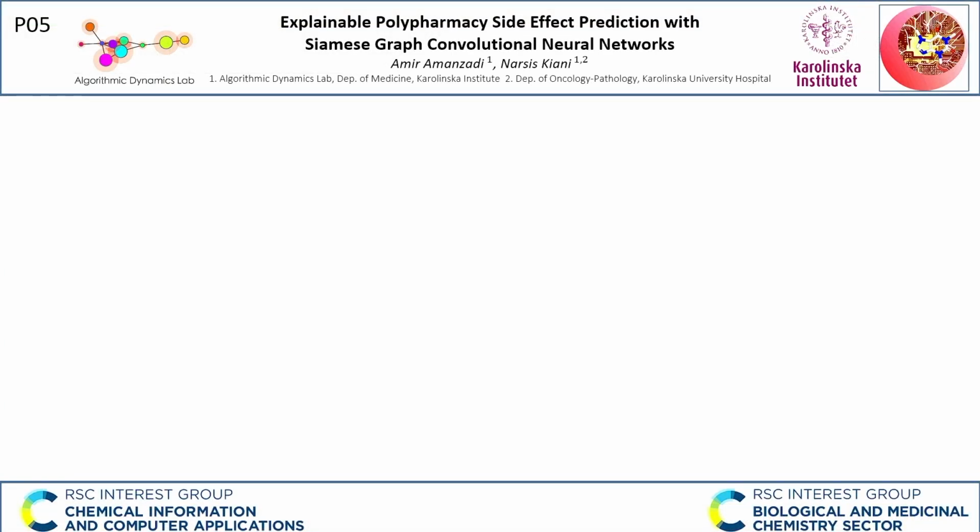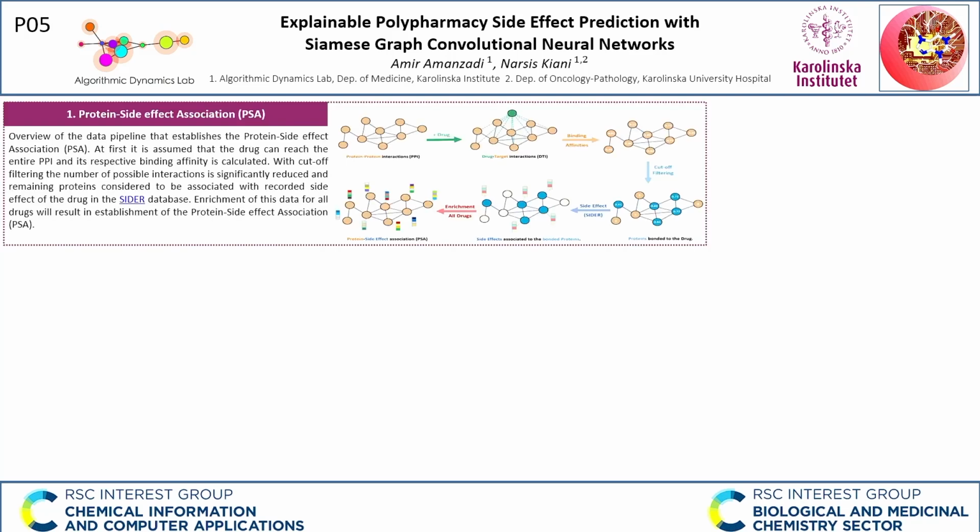Hi, my name is Amir from Karolinska Institute, and I'll be presenting Explainable Polypharmacy Side Effect Prediction with Siamese Graph Convolutional Neural Networks. This work has utilized graph neural nets and developed a representation learning framework capable of accurately and interpretably predicting the polypharmacy side effect of any given drug combination.